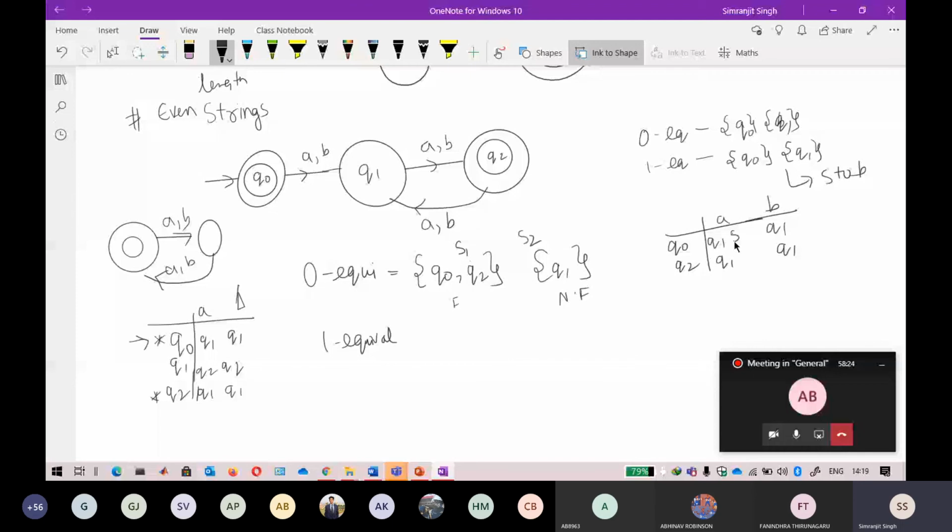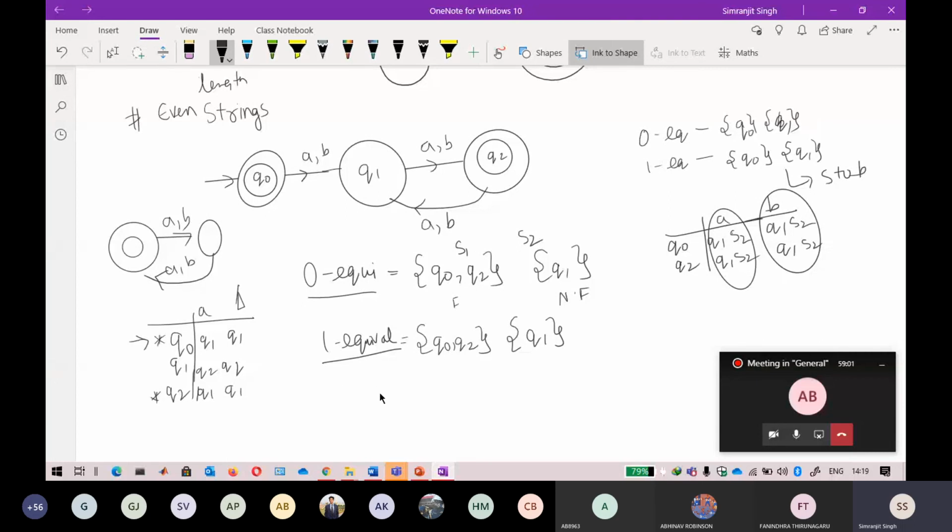So on B, the inputs are going to the same set. On A, the input is again going to the same set. It means that Q naught and Q2 are equivalent. I cannot break it, so I just copy and paste it there. If you see that the output of 0 equivalent and 1 equivalent is similar, it means that you have got the minimum number of states and you have to stop.